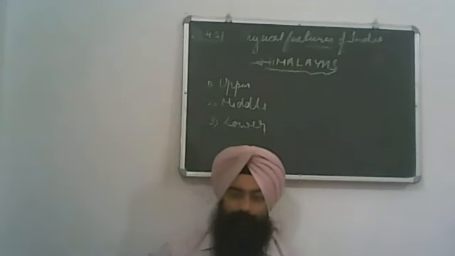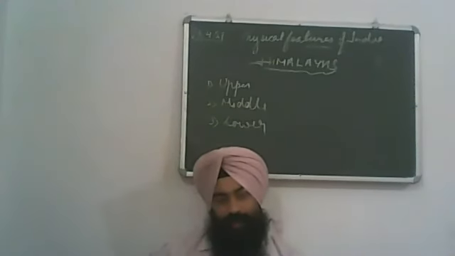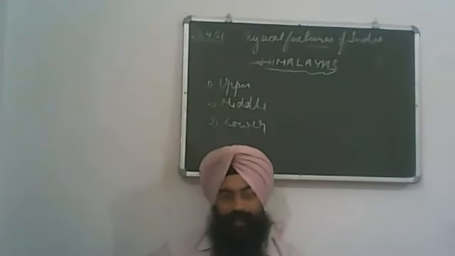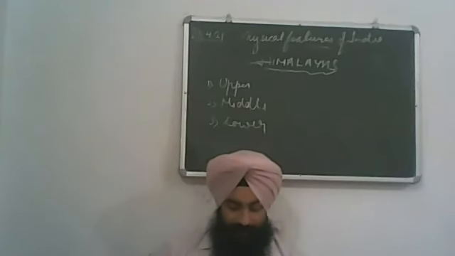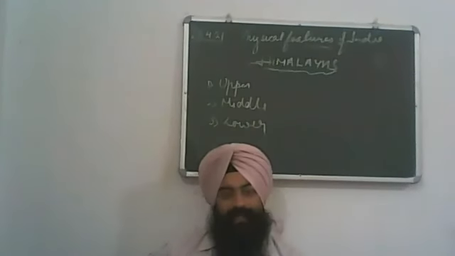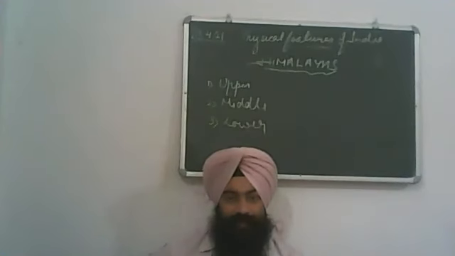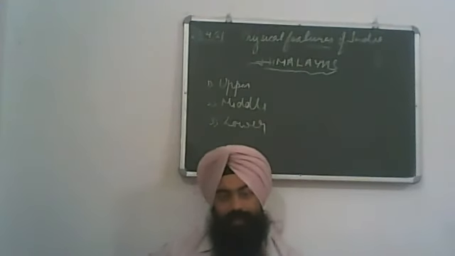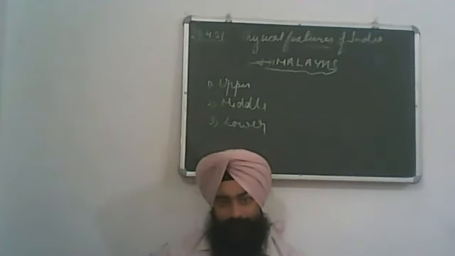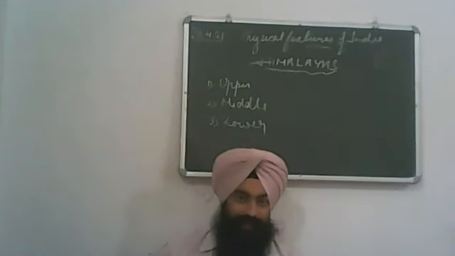So the Great Plains of India, the northern plains of India, are the result of sediments deposited by the rivers along their valleys. They are the result of three river basins.